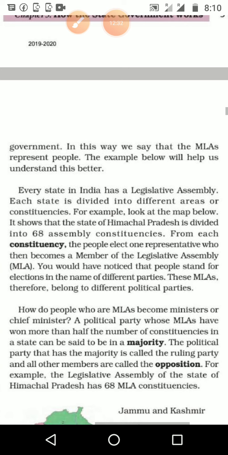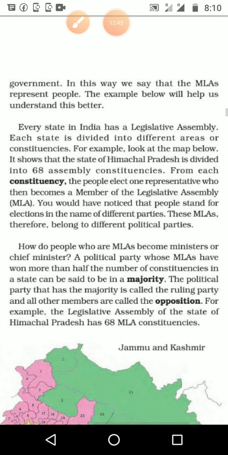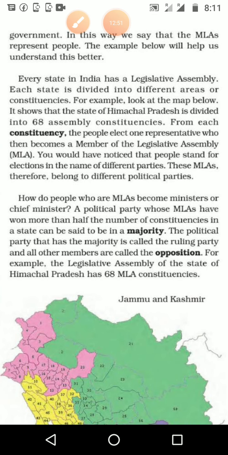In this way we say that MLAs represent the people, means they are elected by the people as representatives for the people. So the MLA is representing the people of that area. And the example given below will help us to understand it better. Every state in India has a legislative assembly.